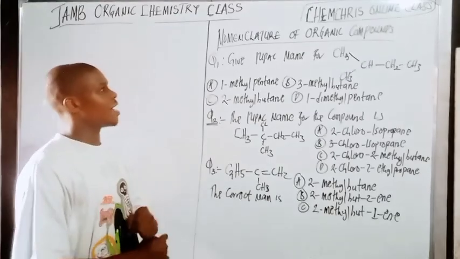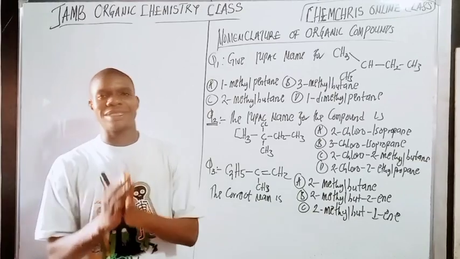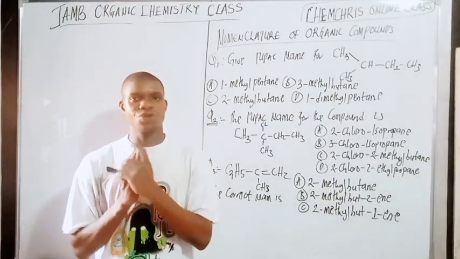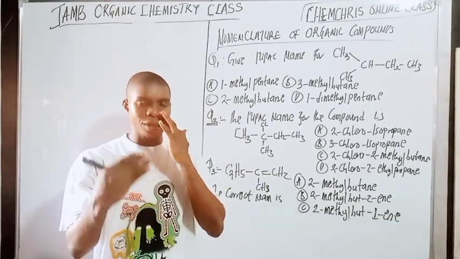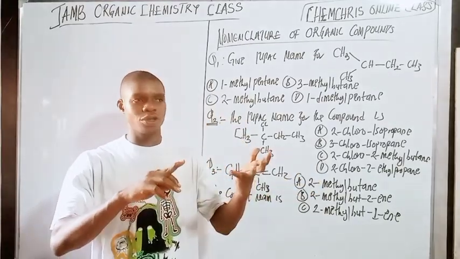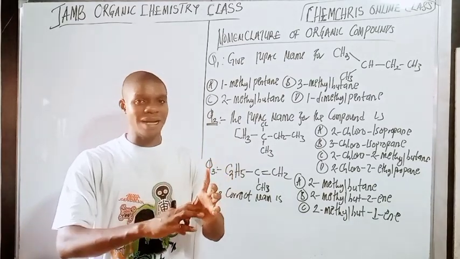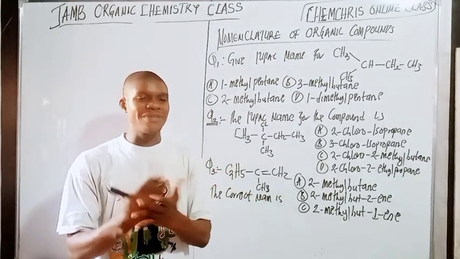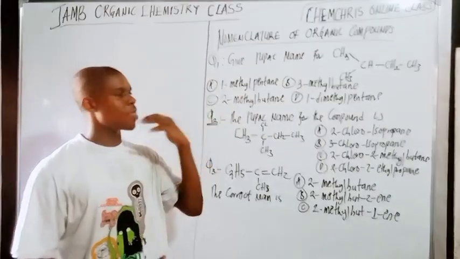One of the most important aspects of organic chemistry is the nomenclature aspect. This is where the majority of students find difficulties, so you need to pay close attention here. I've done complete videos on alkanes, alkynes, benzene, carboxylic acids, ketones, and aldehydes. So this one is like a revision class, and I'll be leaving links to those videos.